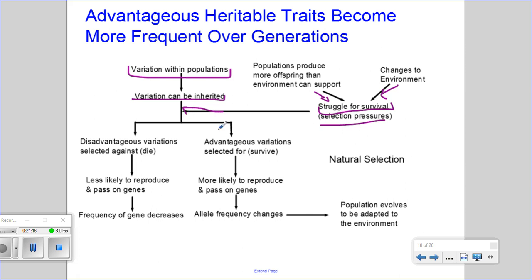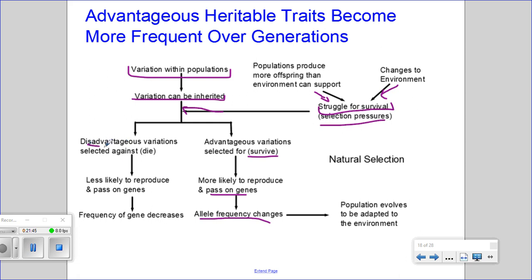And so advantageous variations will be selected for, and will survive. Those individuals that can compete best for those varying resources are the ones that are going to survive. They are more likely to reproduce and pass on their genes. And so this can cause the allele frequency to change over time.